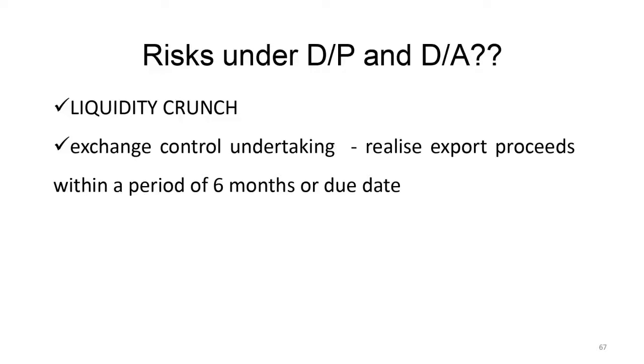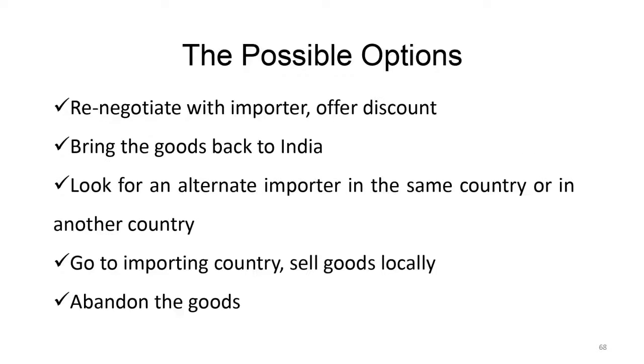So DP and DA, okay, now, if the buyer has taken the goods and is not paying, you should work under DA, document against acceptance, only when you have bought insurance from ECGC. In case of DP, if the buyer is not ready to accept the shipment, then renegotiate with the importer.